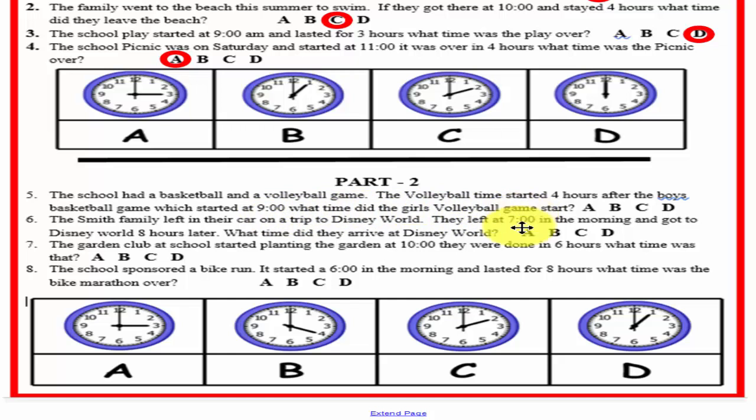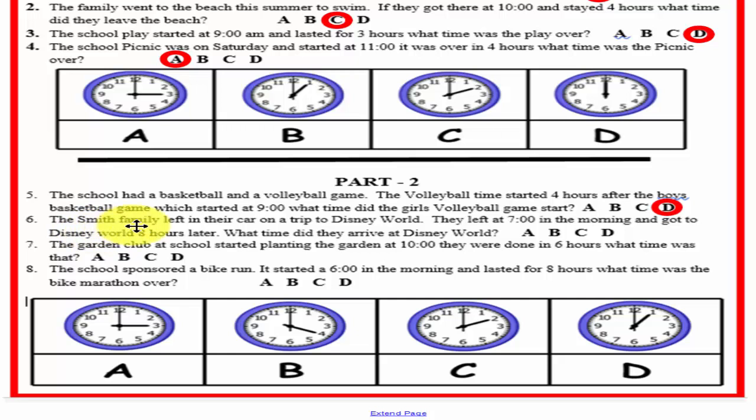Well, the answer to that one is going to be letter D. And how do we determine that? Well, the boys' game started at 9 and it went for 4 hours. So here's 9 o'clock, went 1, 2, 3, 4. So the girls' game started at 1 o'clock.